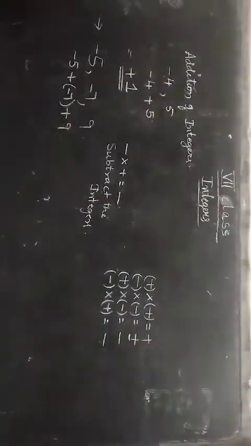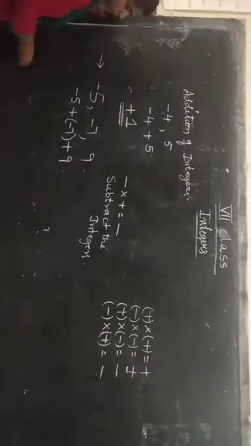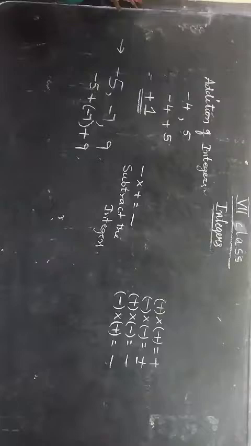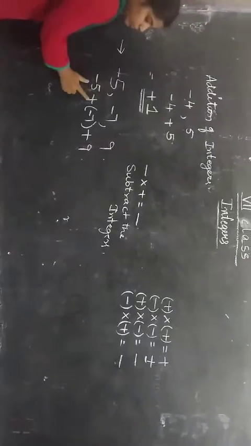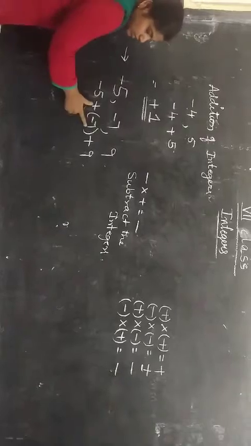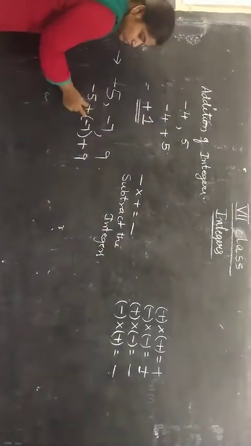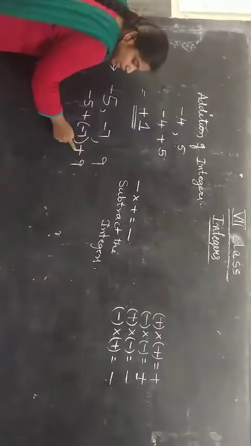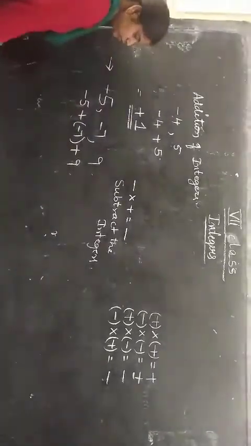How to add these 3 integers? Now you see. Wherever you see a double sign, first make it into a single sign. 5 has only a single sign. 7 has a double sign, so first we have to make this double sign into a single sign. 9 has a single sign, so no need of changing that.